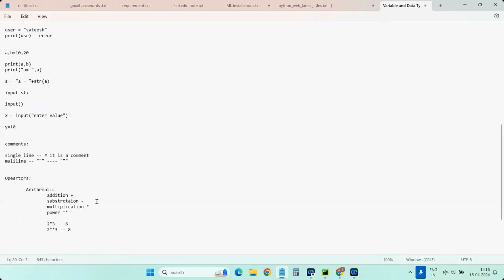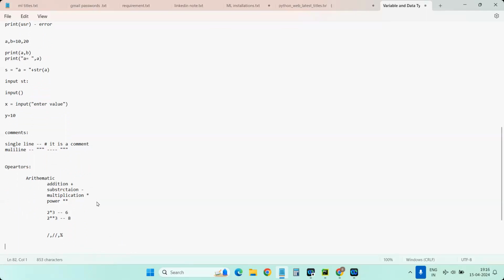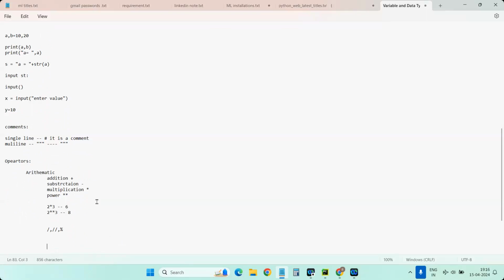In division, we have three operators in total. One is single slash, another is double slash, and another is percentage. These three operators help us divide two values. For example, 3 by 2 will give you 1.5.